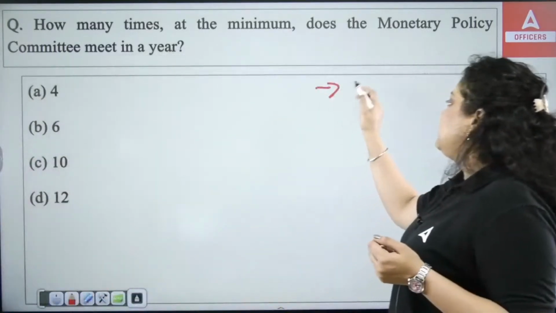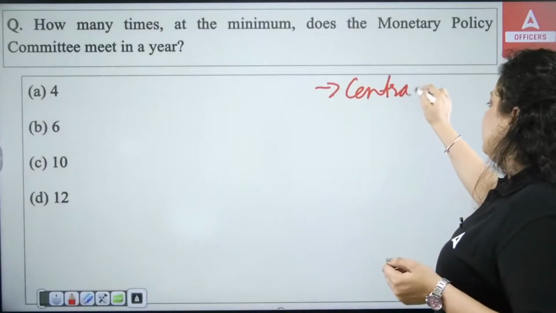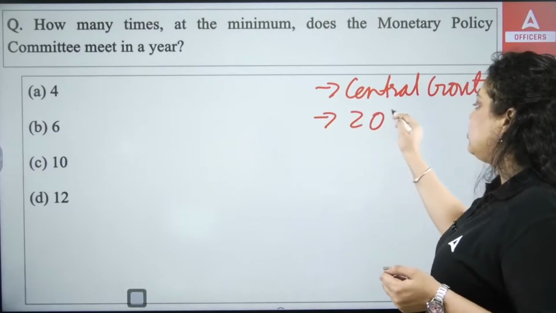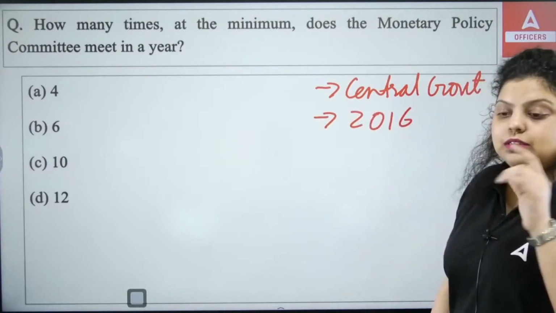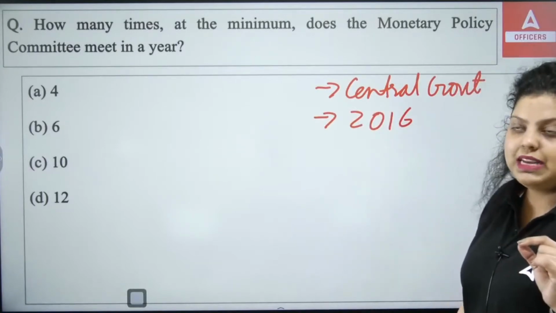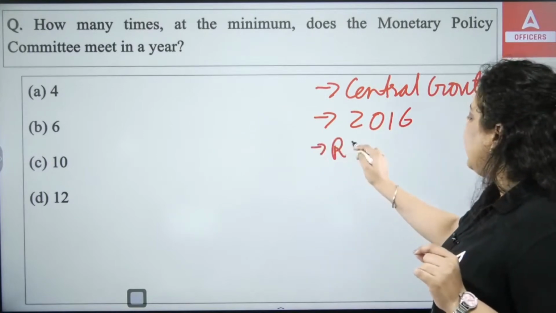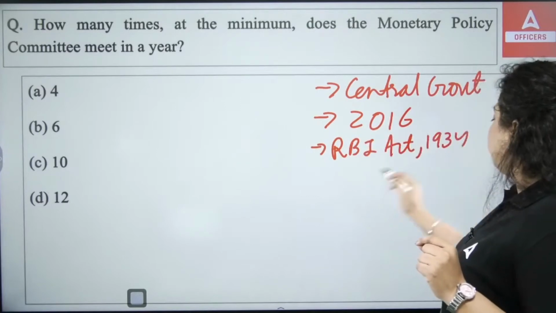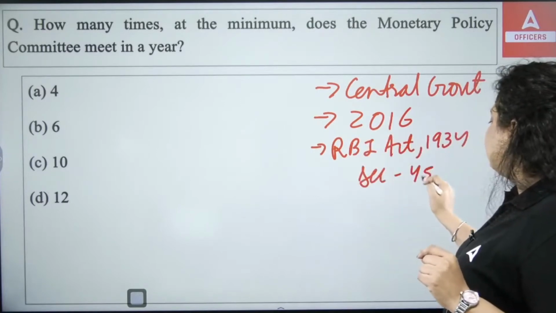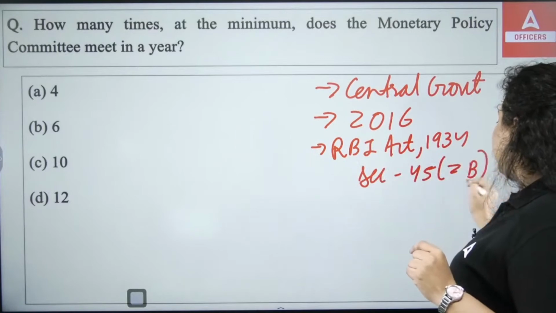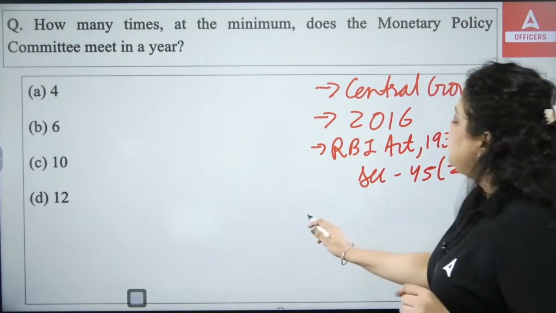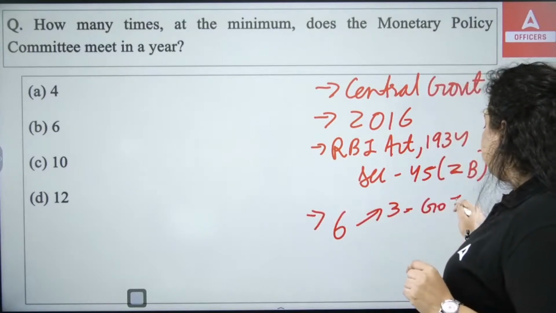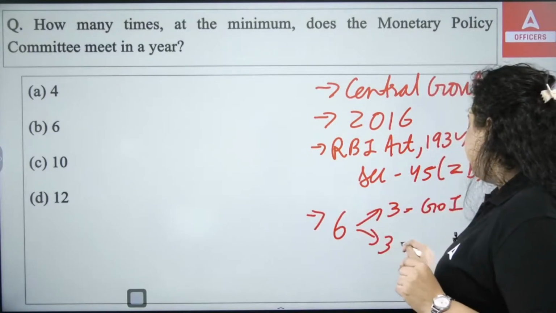First of all, this committee was introduced by the central government and the first meeting of this monetary policy committee was held in 2016. In 2016, for the first time the meeting of the monetary policy committee happened. Under the RBI Act 1934, section 45ZB, the monetary policy committee has been defined. Okay, this committee has 6 members. Out of this, 3 will be appointed by the Government of India and the rest 3 will be appointed by RBI.